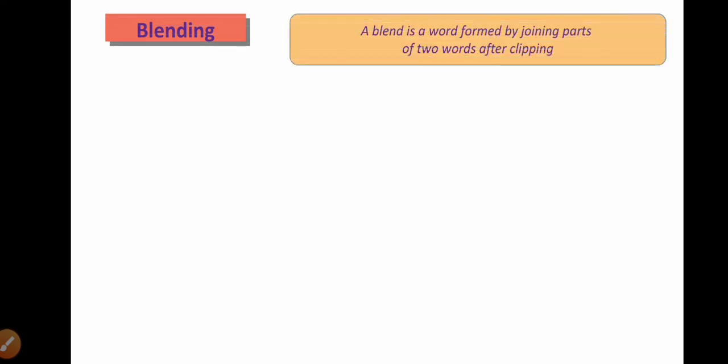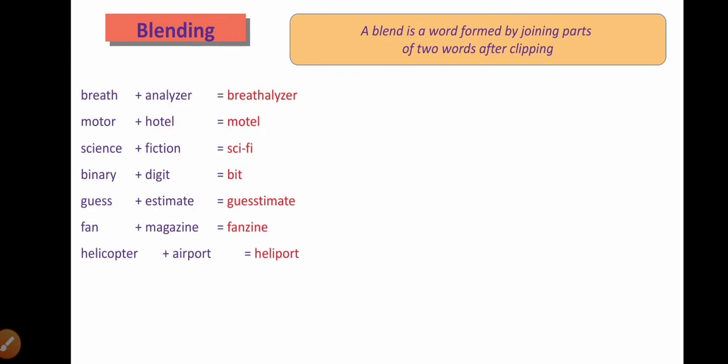Okay, these things. The next method is called blending. What we have seen in blending, a blending is a combination of two words, but a few letters of those words can be taken away or clipped off. Let's see some examples for blending. Breathe plus analyzer, a breathalyzer. Motor plus hotel, motel.